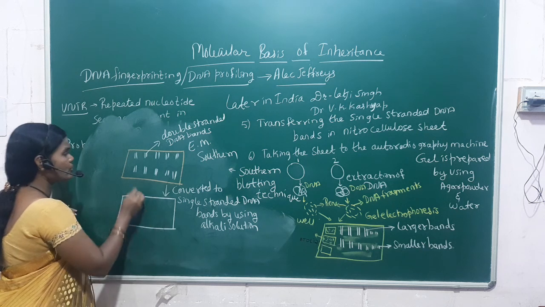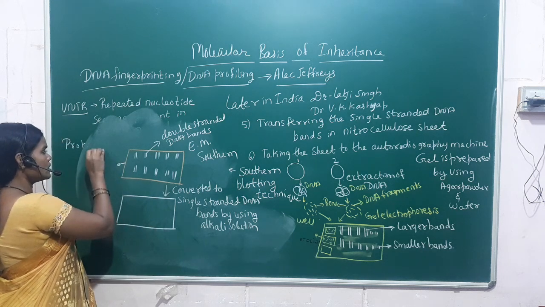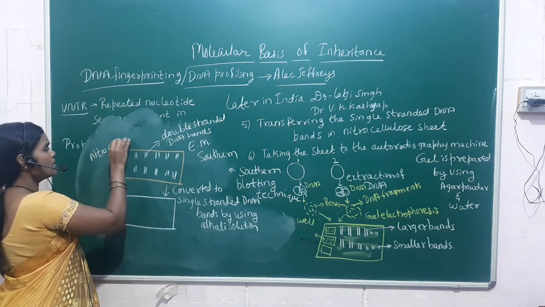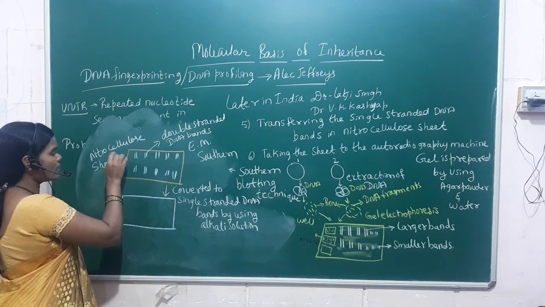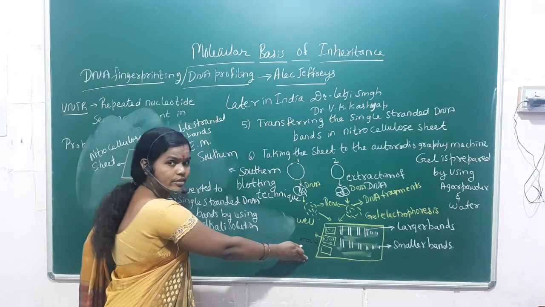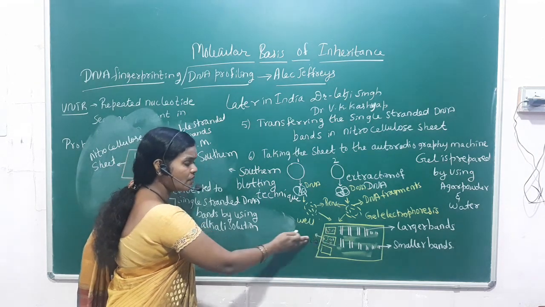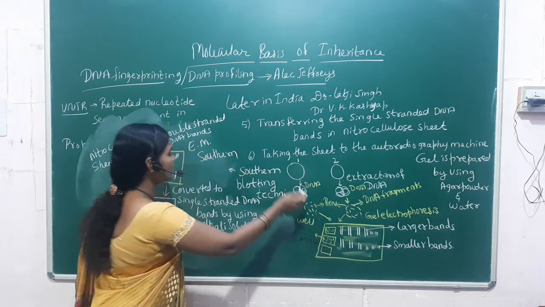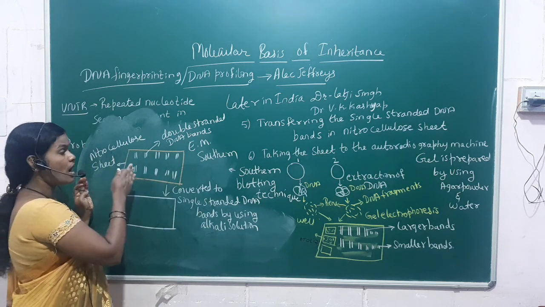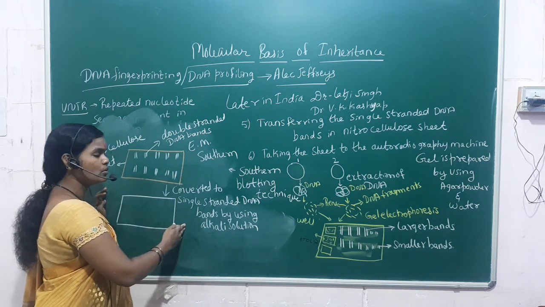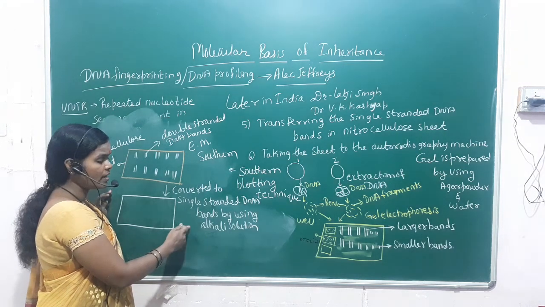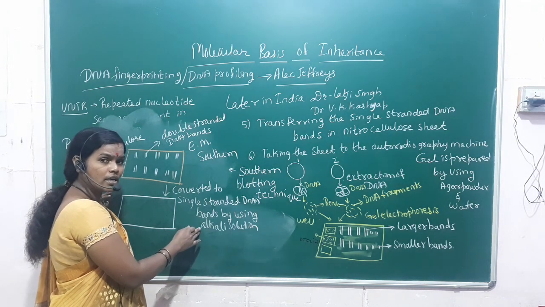Imagine this is the nitrocellulose sheet kept on the gel electrophoresis. After that, these DNA bands are shifted here. Then we convert the double-stranded DNA bands into single-stranded DNA bands by using the alkali solution.